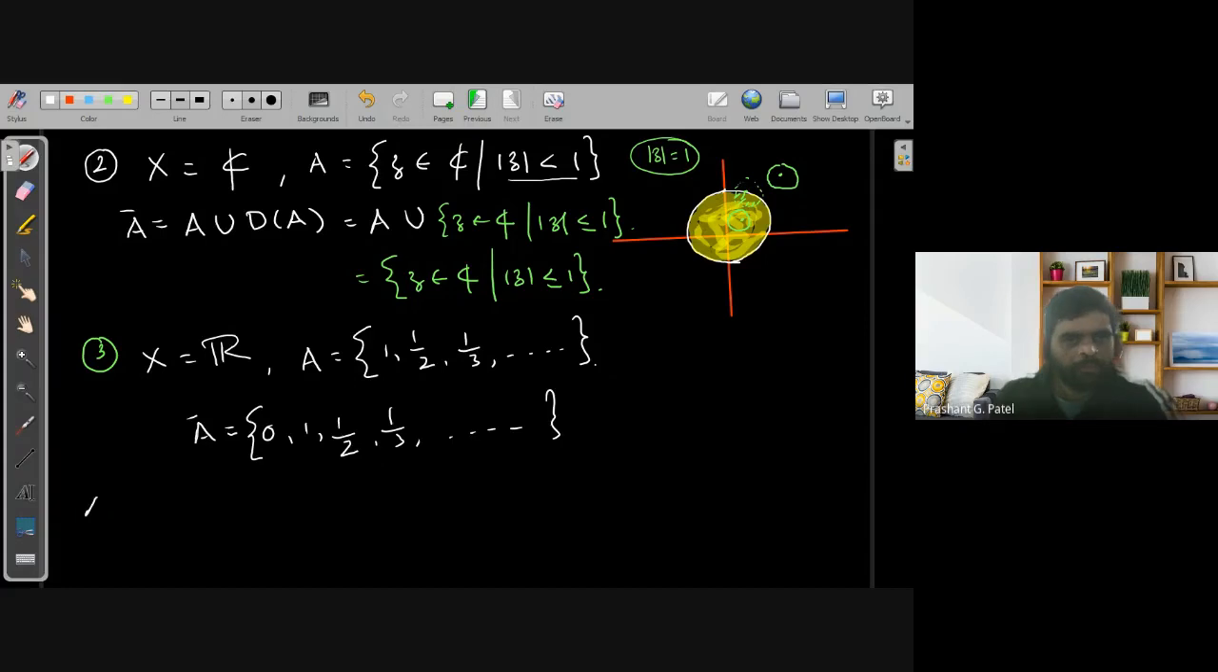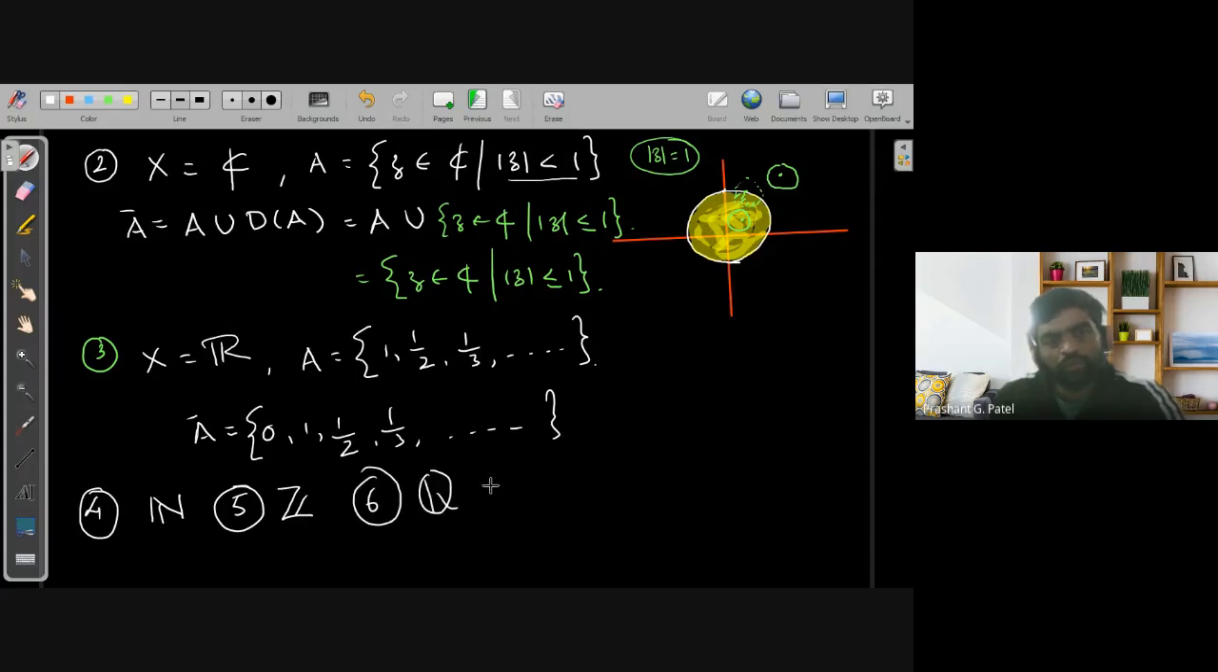I'm giving you some examples to do yourself. You can write down what will be the closure of the natural numbers N. You may write the closure of the set of all integers. You may write what is the closure of Q, and what is the closure of Q complement, as subsets of R with the usual metric. You can write down the answers yourself.